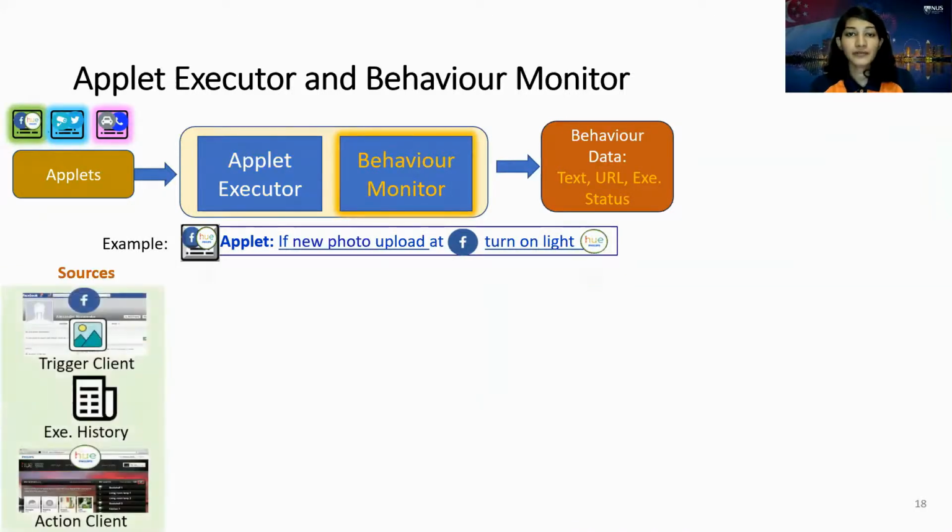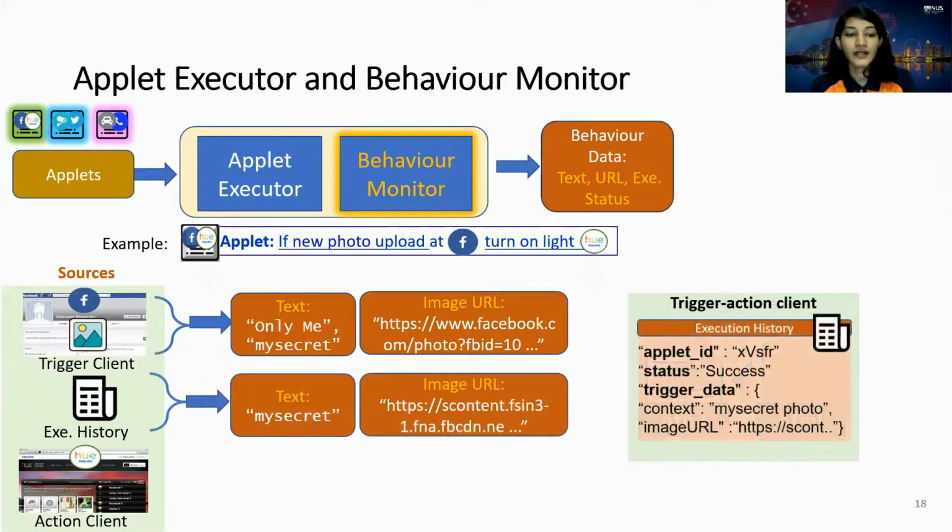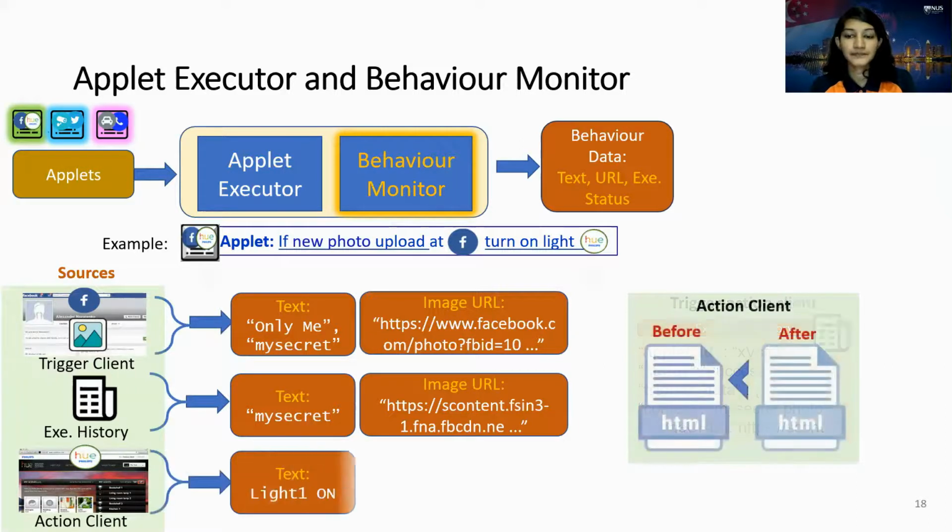The sources for behavior monitoring are the client applications. The trigger client and the action client are web applications. So we take two instances of these web clients with respect to the applet's execution. Next, we use differential analysis to obtain the altered data. This data includes text and URLs. The execution history is received from the trigger-action service. This is a well-formatted JSON structure, so we refer to keys to extract data.